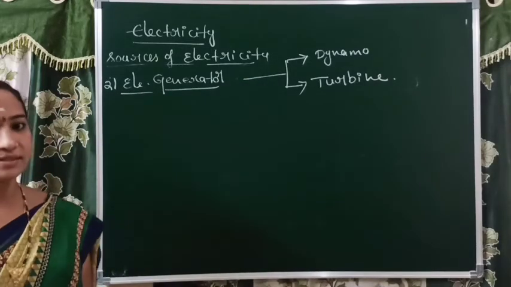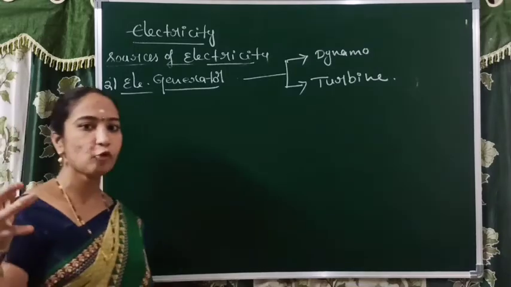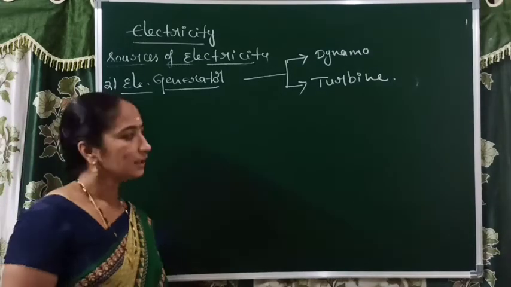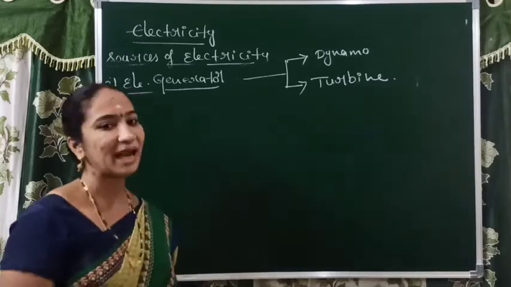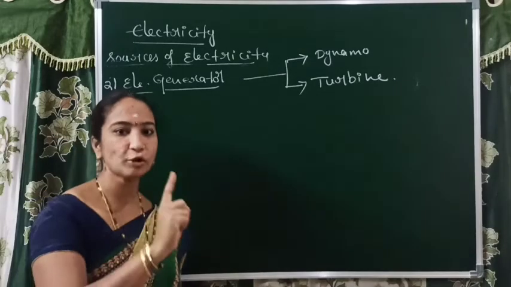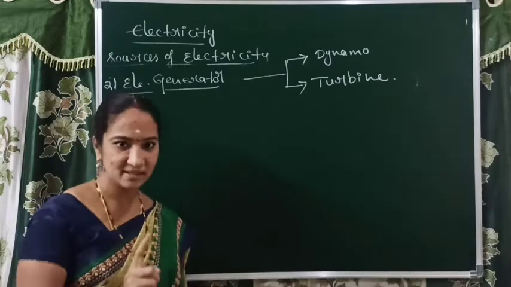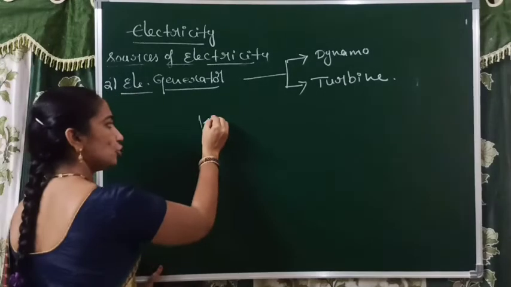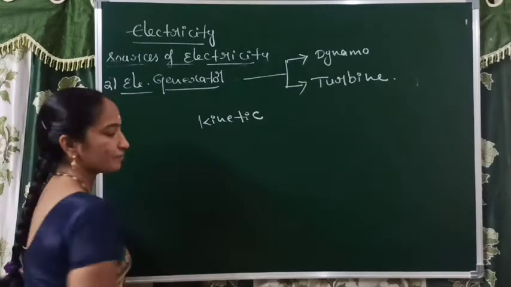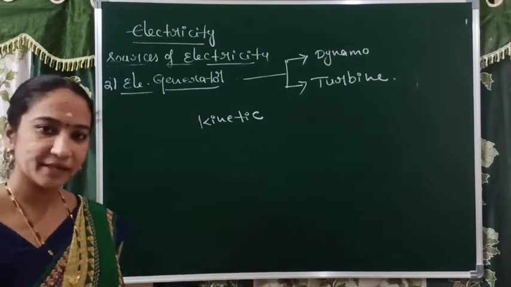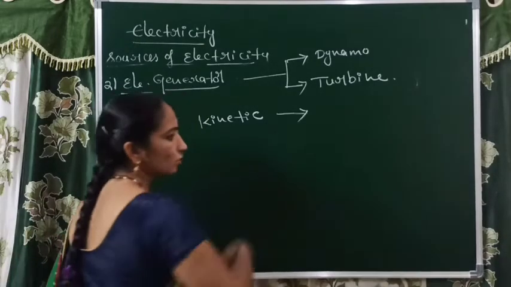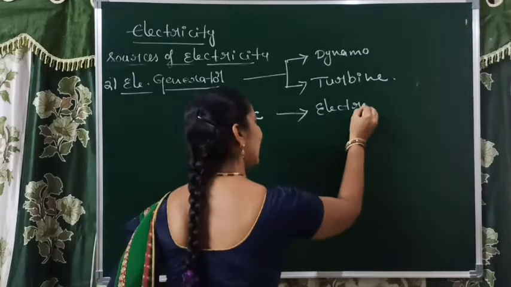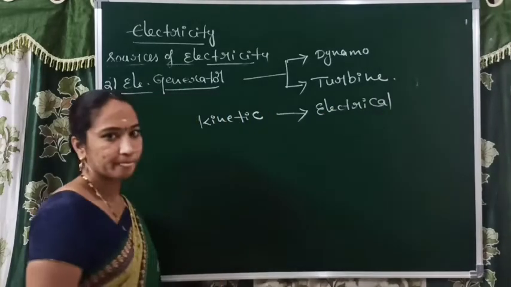So what happens in this situation? If flowing water falls on the turbine, that is, on the propeller, the propeller rotates. The propeller has wings, so the wings rotate. Because of that rotation, it produces kinetic energy. Right. So here, because of the rotation of the wings, the kinetic energy is converted into electrical energy in the generator.